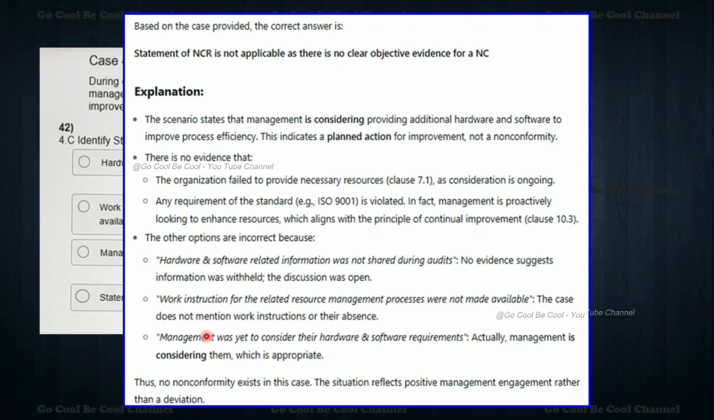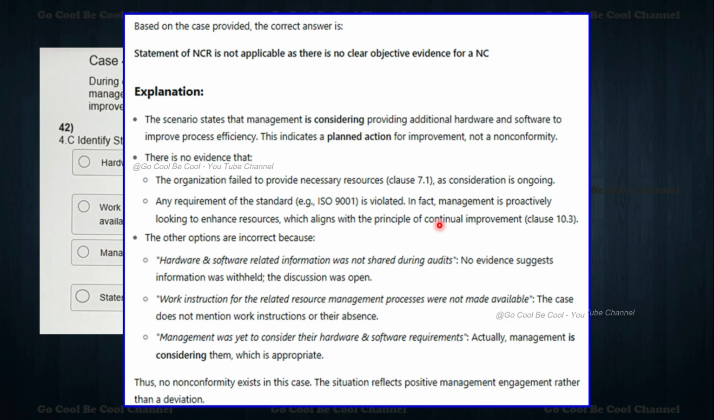So now let's see, based on the requirements, the statement of NCR is not applicable as there is no clear objective evidence. The scenario states that management is considering providing additional hardware and software, so the planned action is supposed to be in place. So we can pick here that there is no evidence. There is no evidence that the organization failed to provide necessary resources, so we can say 7.1 as considered is ongoing. No requirement of the standard, for example ISO 9001, is violated.